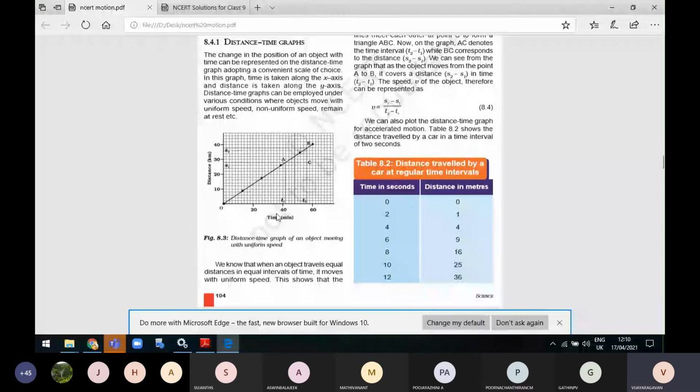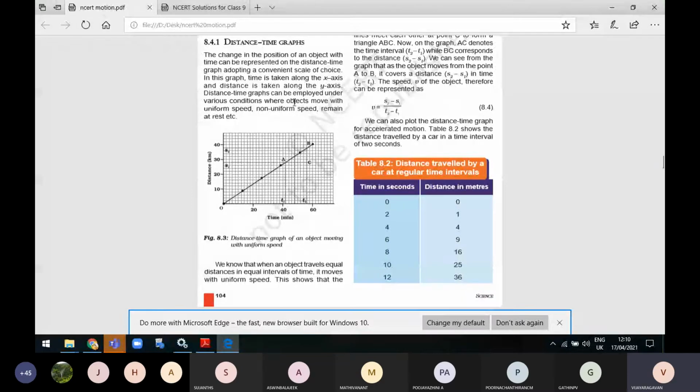Okay, I'll tell now. A change in the position of an object with time can be represented on the distance-time graph. So we are going to plot the values on the given graph. We are taking only 2 axes, the x-axis and the y-axis. Along the x-axis, we take the time, in minutes. And on the y-axis, we take the distance, in kilometers. So in this graph, time is taken along the x-axis, and distance is taken along the y-axis.